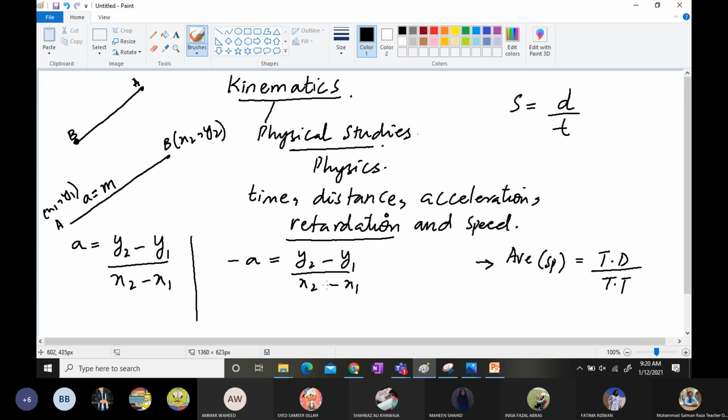The negative value is going to tell you that you took out the retardation. Some books mention this minus a as d, which means deceleration. So acceleration and deceleration use the same formula, but the negative value is going to tell you that the thing was decelerated.